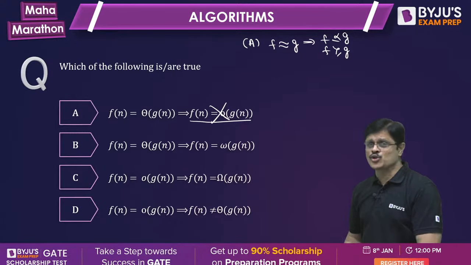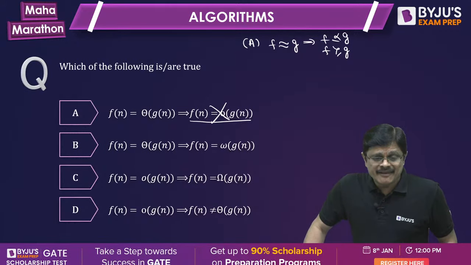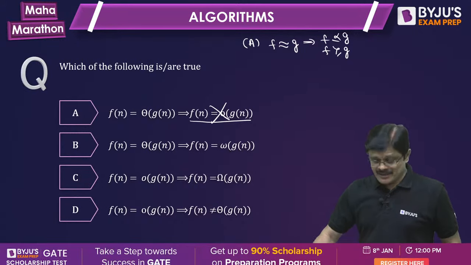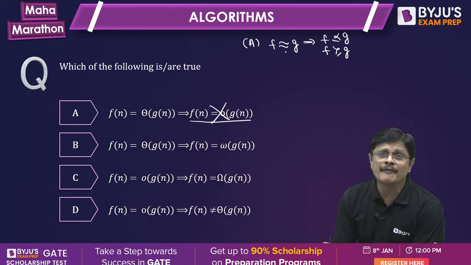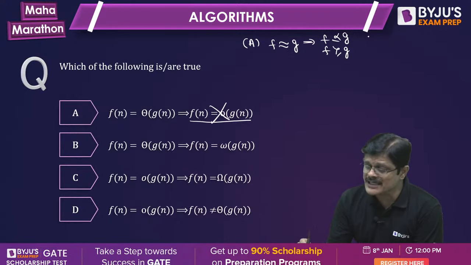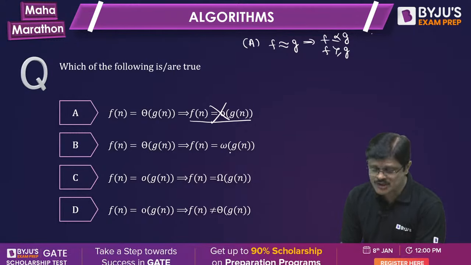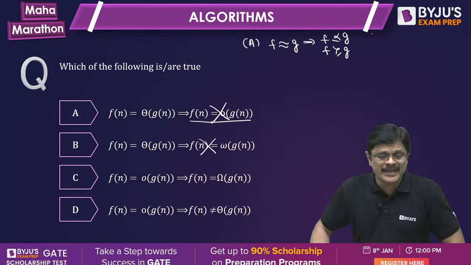Now, when Fn is big theta of Gn, again, as I told you, when it is equal, you can say less than or equal to or greater than or equal to. That is, you can say it is big O or big omega, but small o or small omega, we can't say. So, A, B are ruled out.